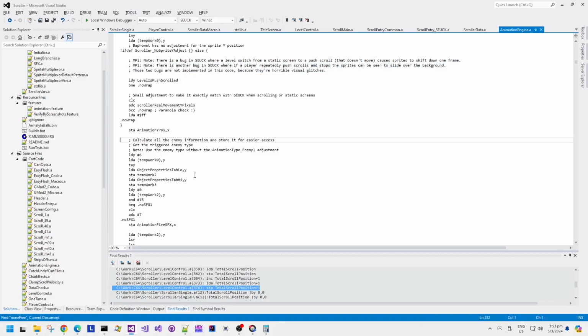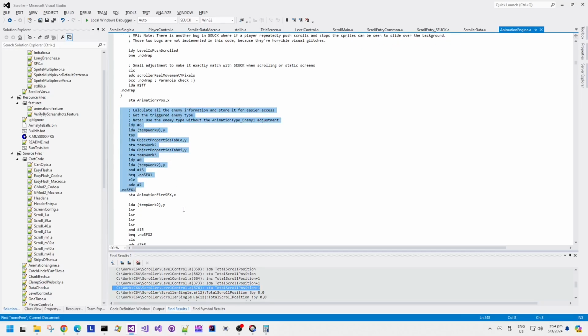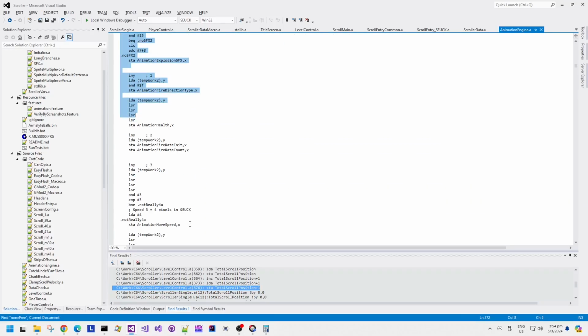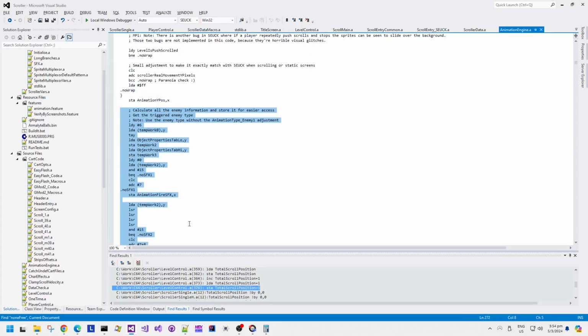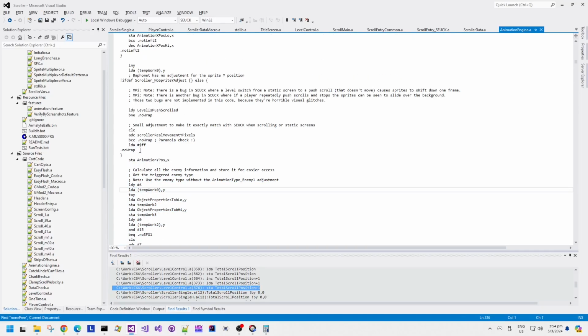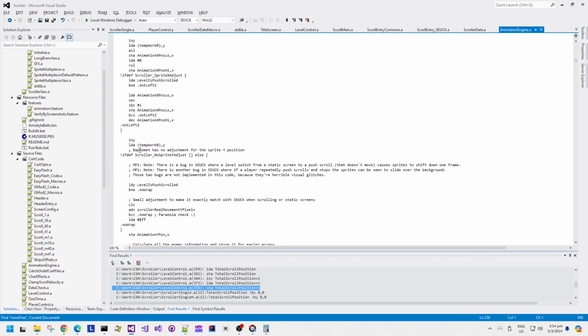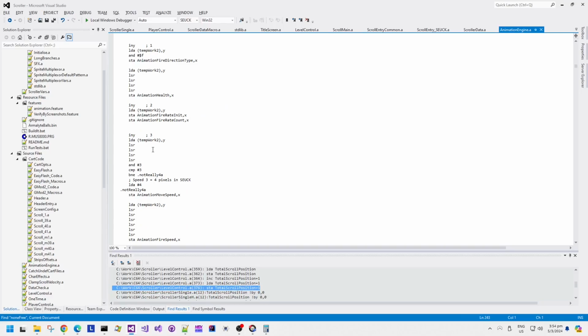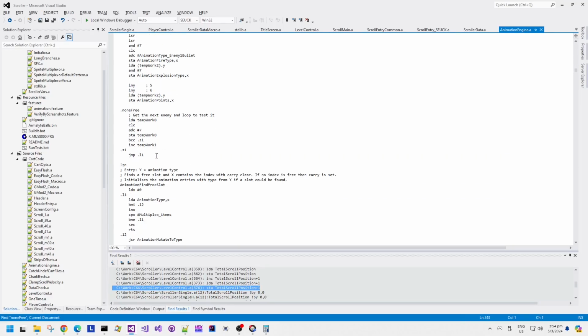This piece of code here deals with object properties. Now, we haven't gone through the object properties reverse engineering yet, but that will be in a later video. The object properties are tied in with enemy objects in the SEUCK editor. So there are various different things like collisions with the player and the score that you get and stuff like that. So it just stores all of that information so that when the enemy animation code runs, the enemy animation code knows how to deal with collisions with the player, for example.